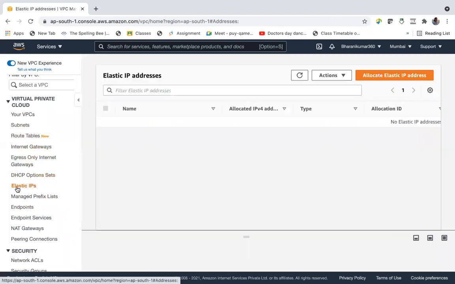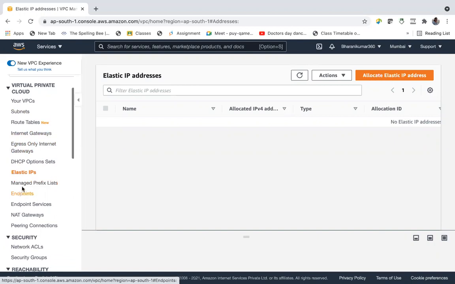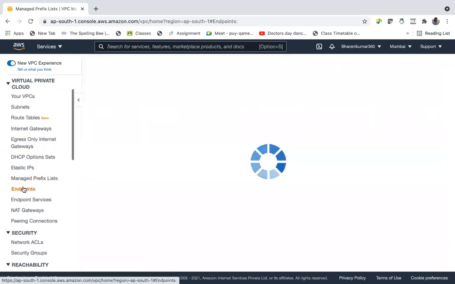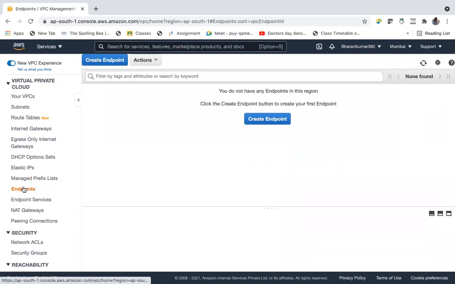Elastic IPs, anyway, we have discussed while talking about EC2 also. It's a static IP address, and these endpoints, prefix lists, these three things we will talk about later. We will talk about another service. Endpoints allow two services. If you create an endpoint using AWS PrivateLink, a private network, without actually connecting to the internet, you can communicate with those services. So let us also discuss another service, say S3, and we will see how to use an S3 endpoint. We'll come back here and talk about that.